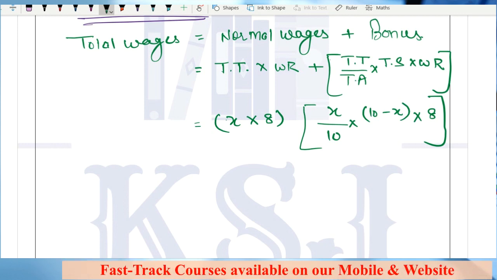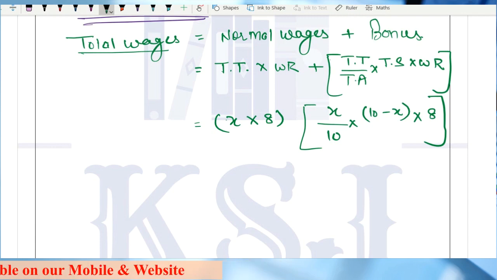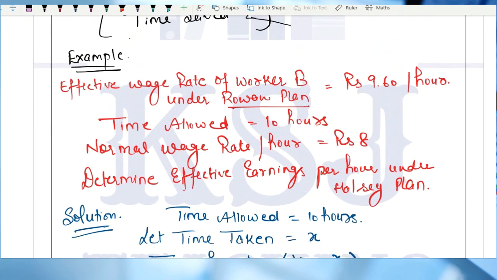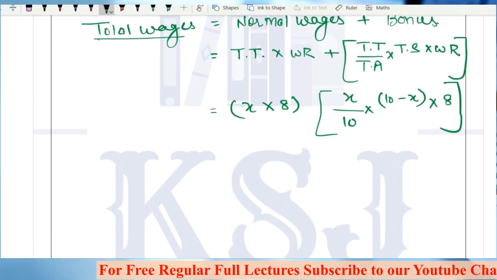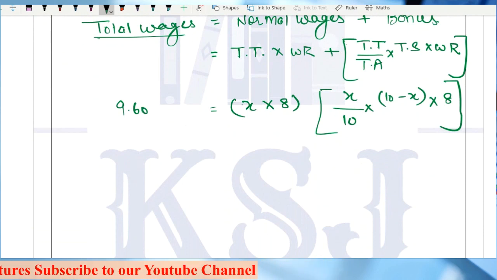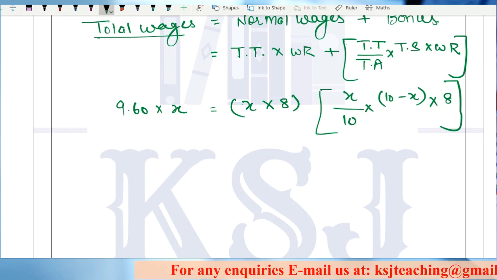Now, one more thing is given: the total effective hourly earnings under the Rowan plan, that is 9.60. This is the total hourly earning, that means this earning is for 1 hour. If I multiply it with X, the time taken, I will get the total earnings for the number of hours worked by worker B.